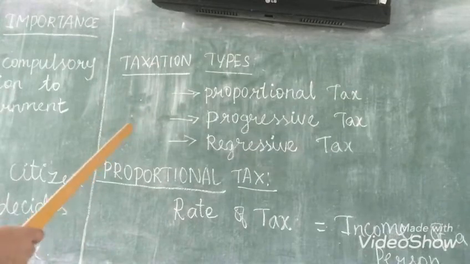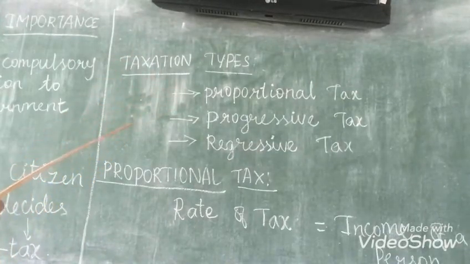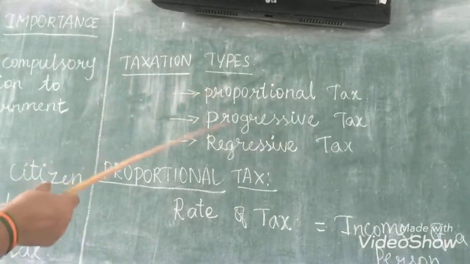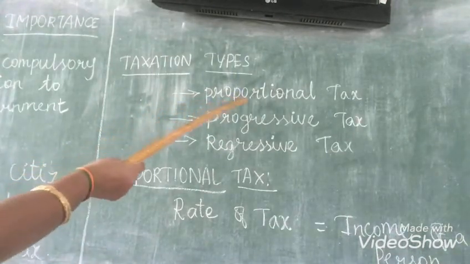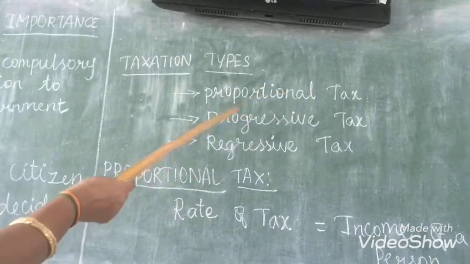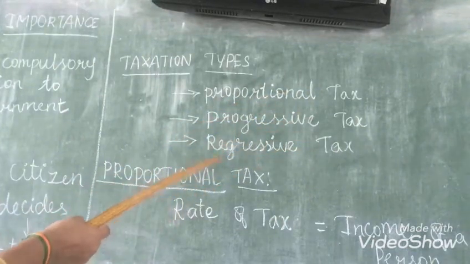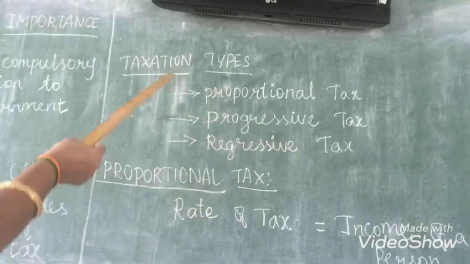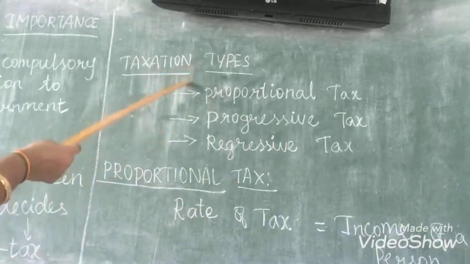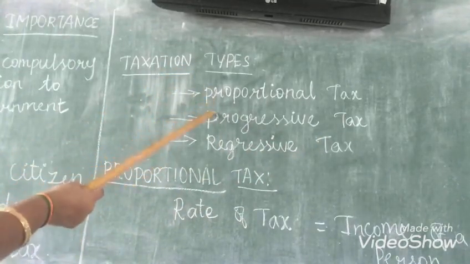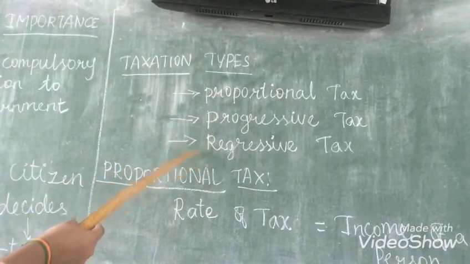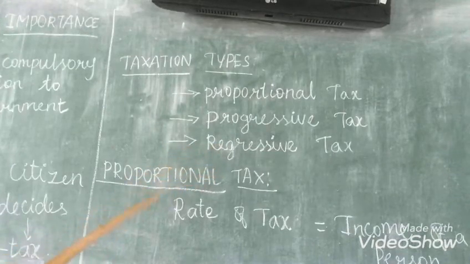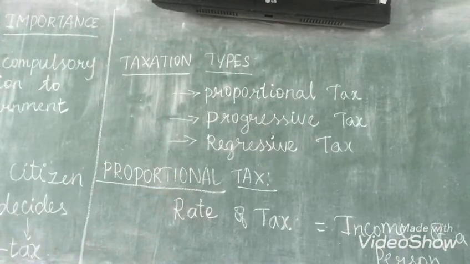So now we are going to see about the taxation types, that is the types of taxes. There are three types of tax. The first one is proportional tax, second one is progressive tax, and third one is regressive tax. So these are all the types of taxes. So we'll recall it again. First one is proportional, second is progressive, and third one is regressive tax. So now we are going to see about the first type, that is proportional tax.